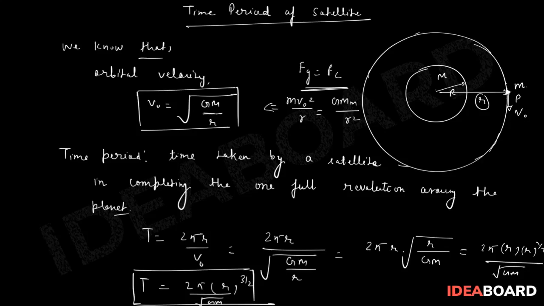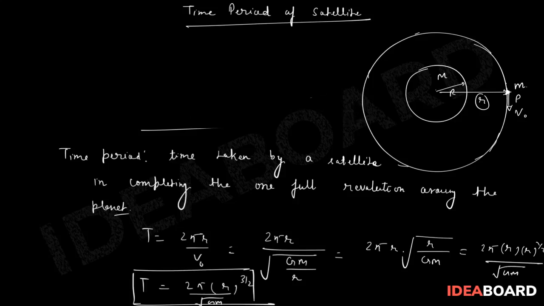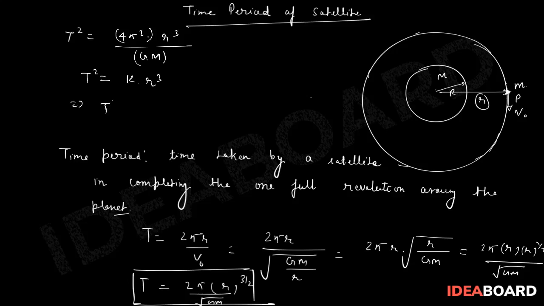We can remember a better relation which might be helpful for time period and orbit radius. If you take the square, then T square will be 4 pi square into r cube upon GM. Now if you observe, 4 pi square and GM are constant, that means T square is equal to constant into r cube, so T square is proportional to r cube.